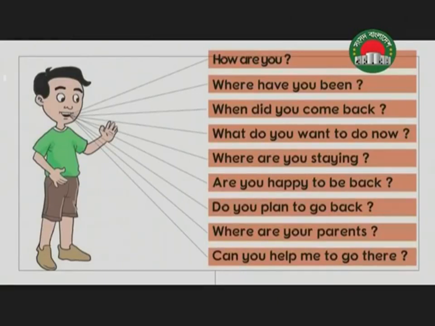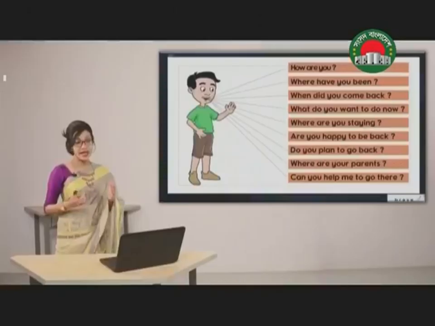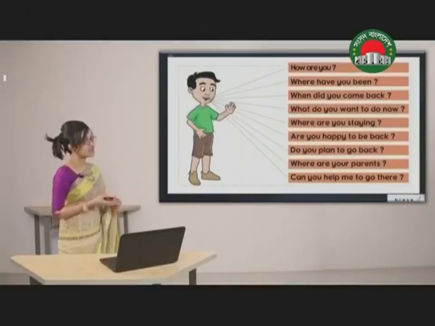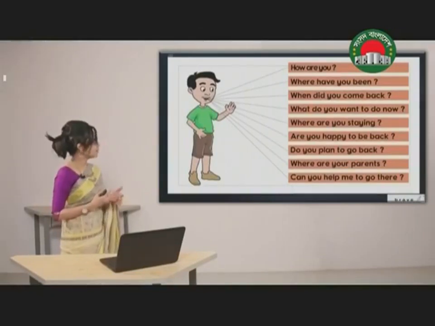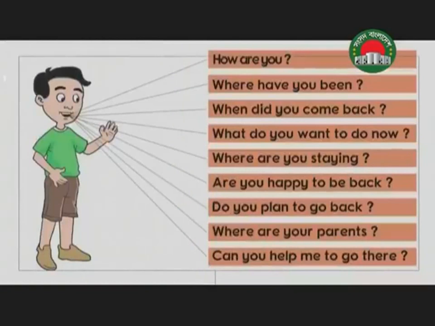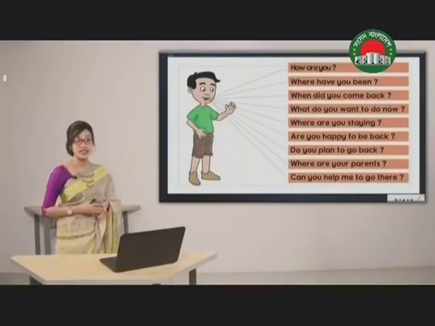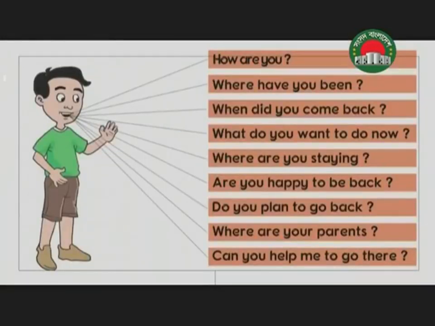Number 6, are you happy to be back? Number 7, do you plan to go back? Number 8, where are your parents? And lastly, number 9, can you help me to go there? As you can see, all these sentences are interrogative sentences and the questions have been made in different ways. For example, in some sentences the question has started with an auxiliary verb. On the other hand, in other cases we can see that a WH word has been used to pose a question.